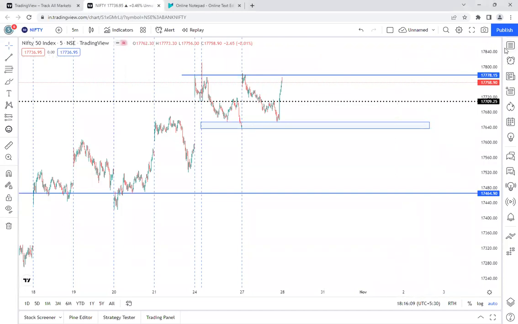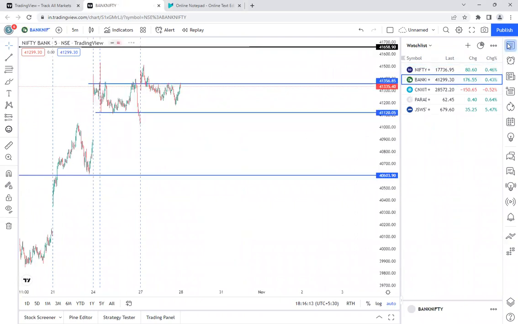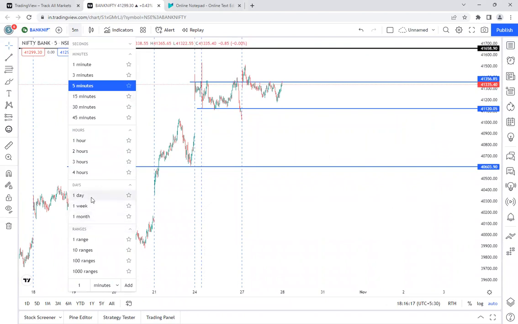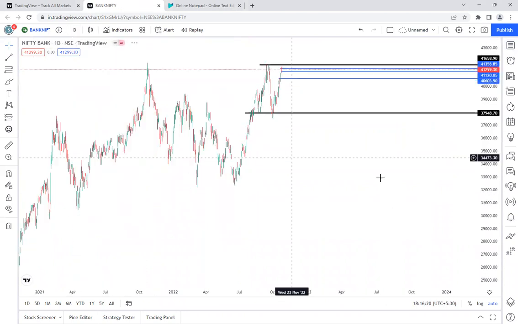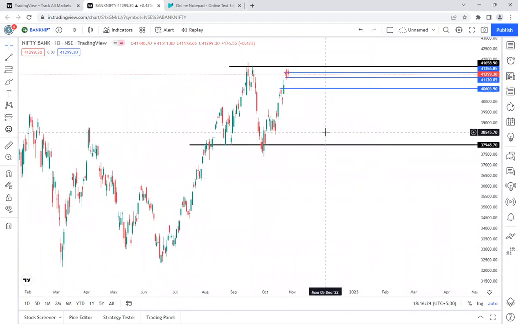And now let me go to the Bank Nifty chart. Bank Nifty, let me go to the daily time frame once. So I was explaining to you in the last videos also that Bank Nifty is trading very close to the all-time high.